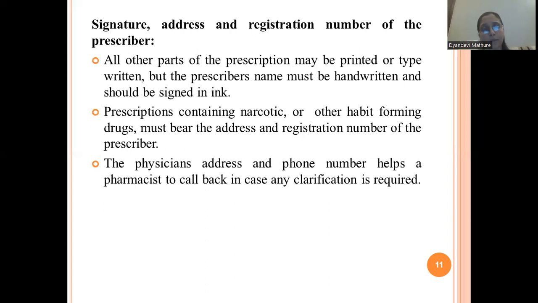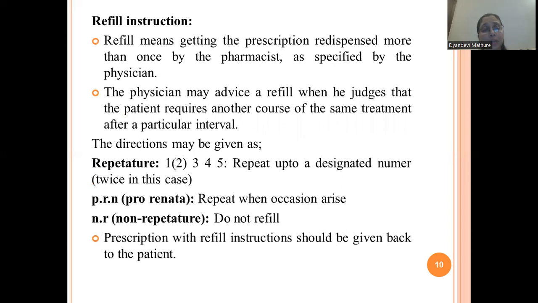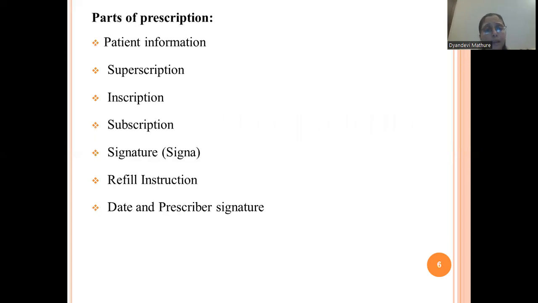So these are all the parts of a prescription: patient information, then superscription, which is nothing but the recipe, then inscription, the main body of the prescription, which contains the drug component as well as non-drug component. Then subscription.